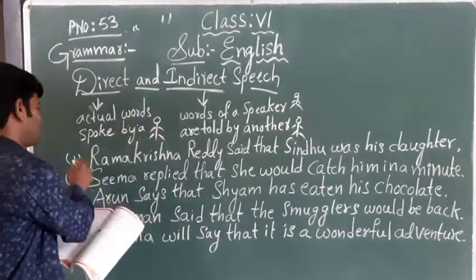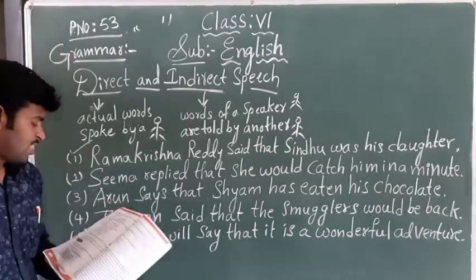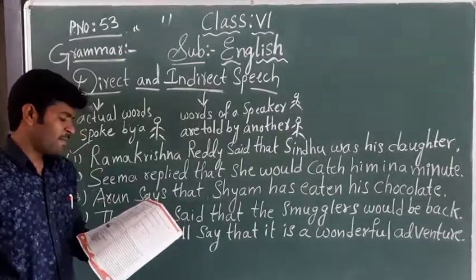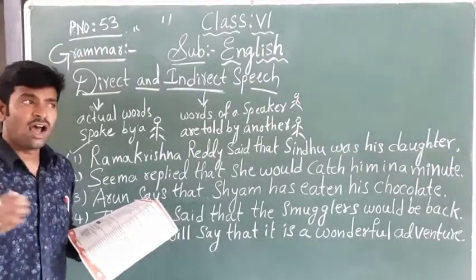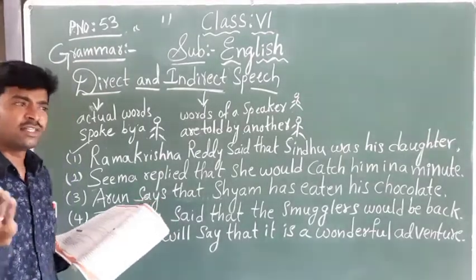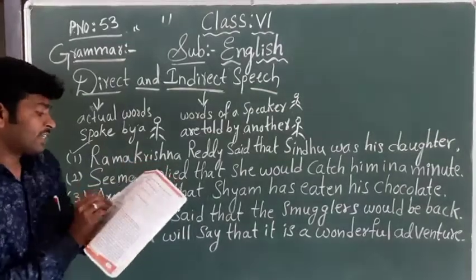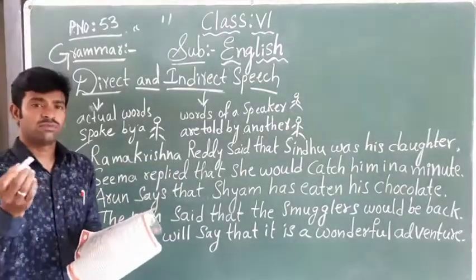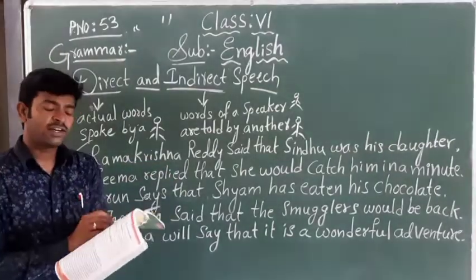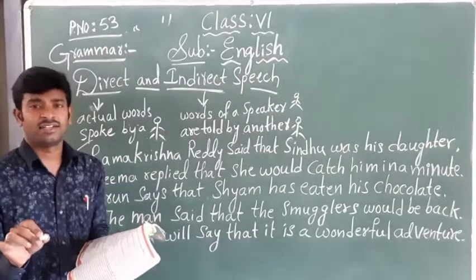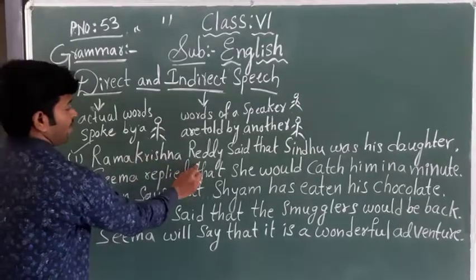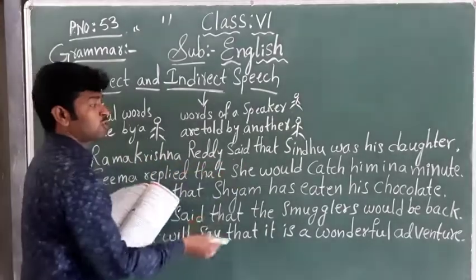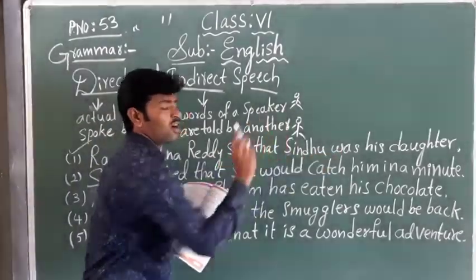I have written the answers here. First one. See here. "Sindhu is my daughter," said Ramakrishna Reddy. How will you start writing the answer? How do you change the sentence into indirect speech? First of all, Ramakrishna Reddy is there, no? The noun form should come first. Ramakrishna Reddy said that Sindhu was his daughter.